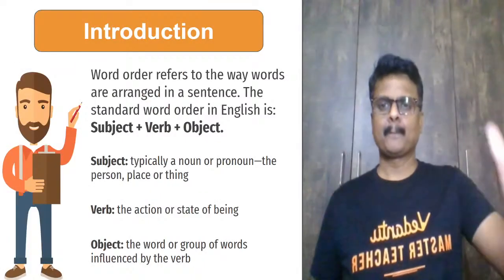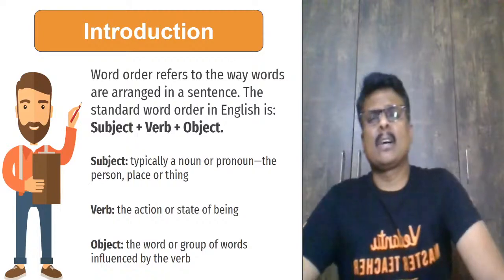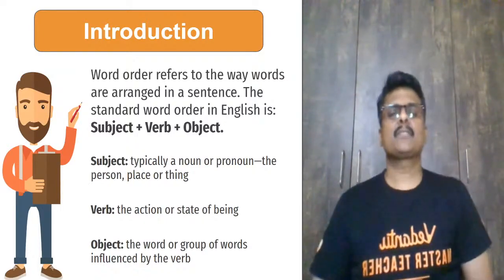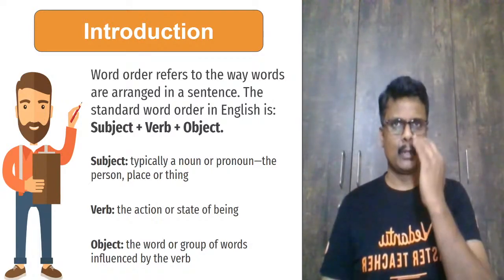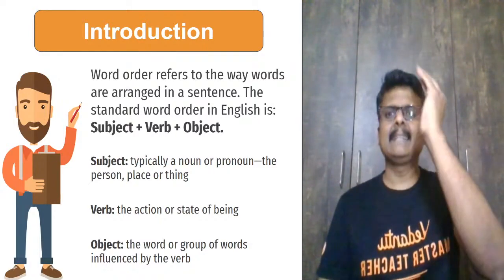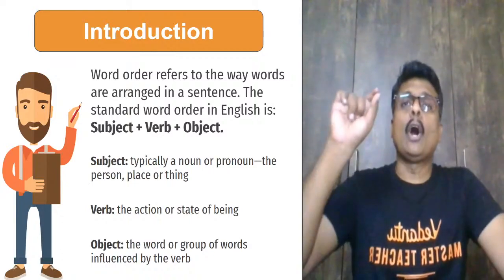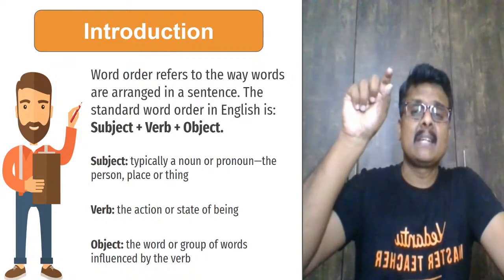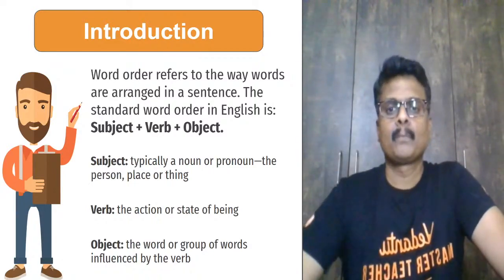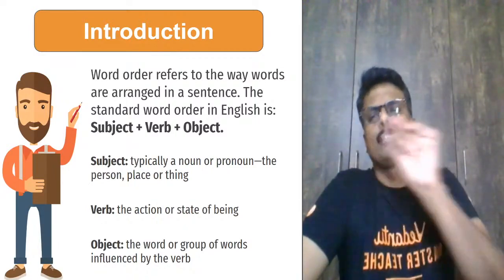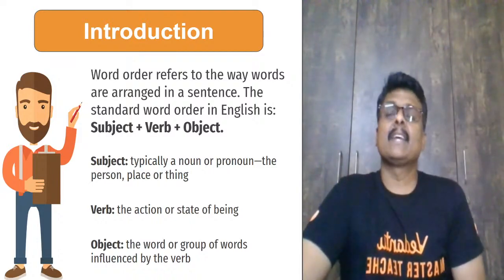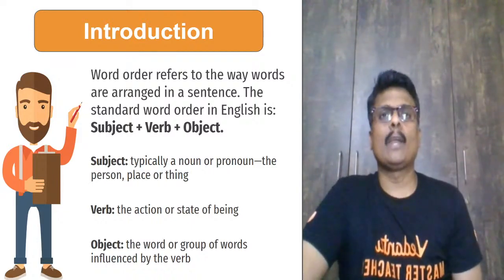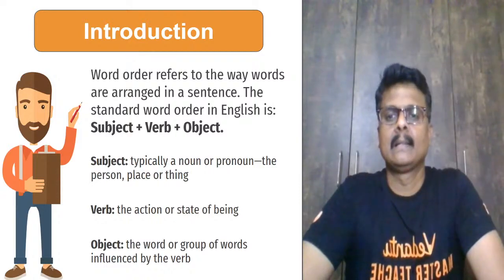Let's jump in. So, order of words and clauses. Why is it important, guys? For a sentence to make proper meaning, and for you to communicate what exactly needs to be communicated, the order of words in a sentence is important. Generally, the standard order for a sentence in English is subject, verb, object. We call it SVO, right?